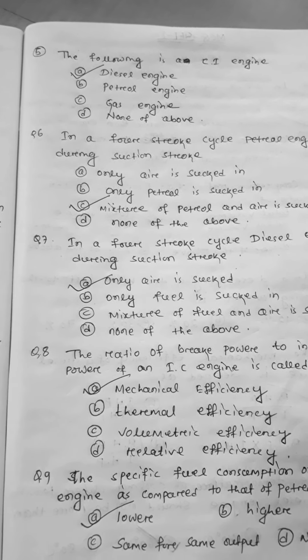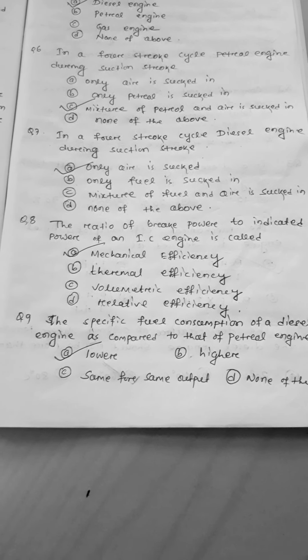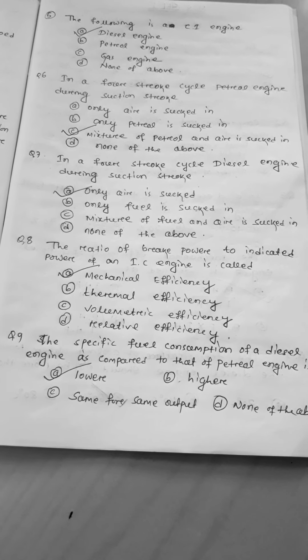Next, question number 7, that is, in a 4-stroke cycle diesel engine during suction stroke. Question number 6 is about the 4-stroke petrol engine and 7 is about the 4-stroke diesel engine. In the petrol engine, as we have discussed, a mixture of petrol and air is sucked in during the suction stroke. Then what happens in the diesel engine? The options are: only air is sucked, only fuel is sucked in, mixture of fuel and air is sucked in, and last one is none of the above.